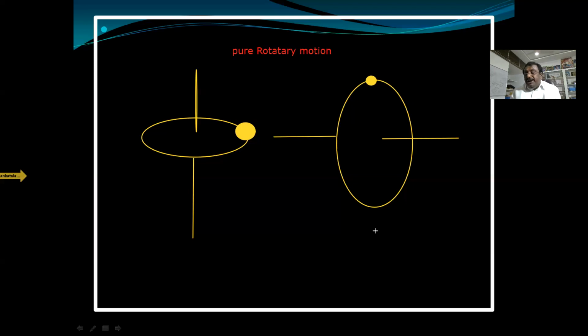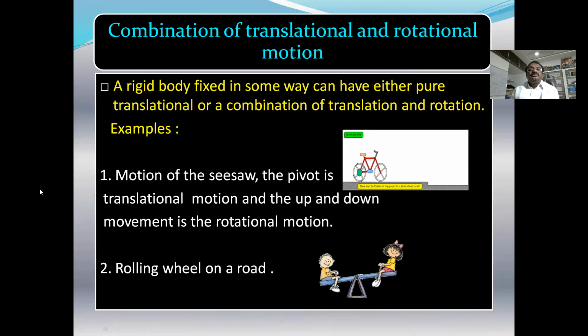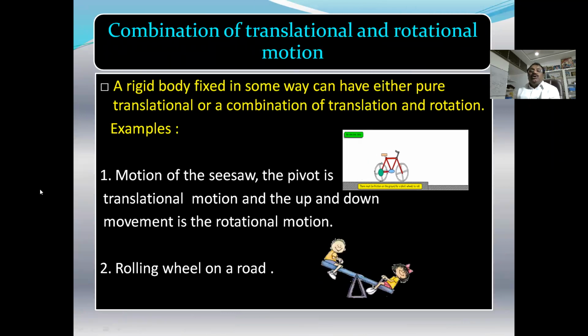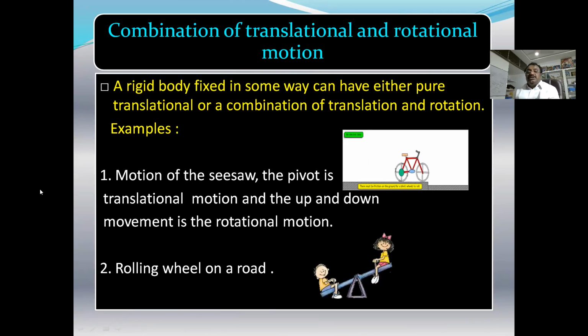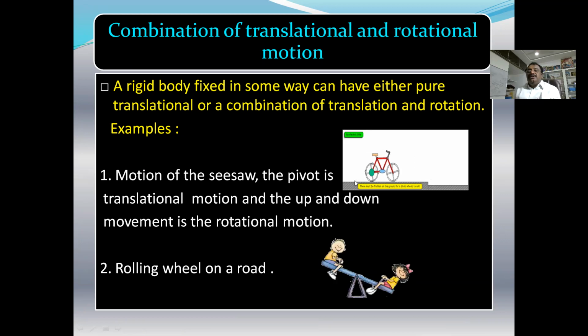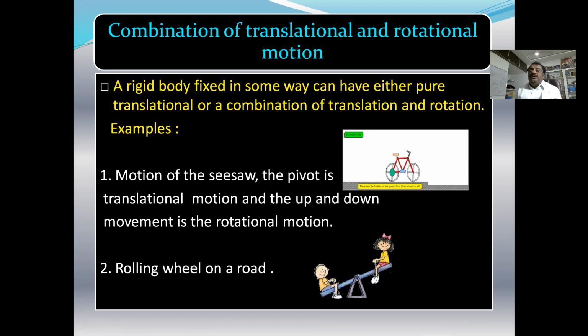Now I would like to bring in the combination of rotatory and translatory motion. Here, you see in this video, the bicycle is moving along the road.